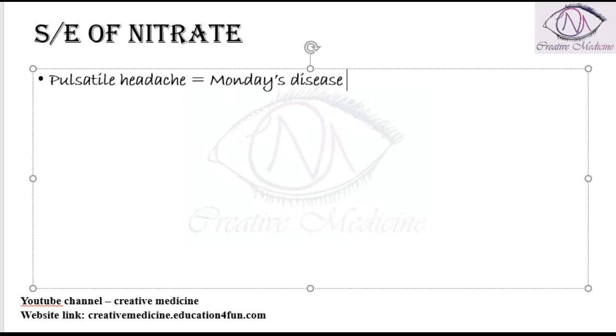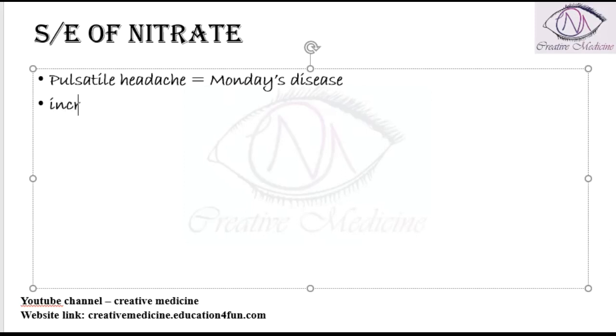Then on the seventh day, that is Sunday, a holiday, the patient does not go to his work, so he does not inhale nitrates. As a result, when the patient goes to work on Monday, because on Sunday there is no activation of receptors by the nitrates, the tolerance is decreased. So once the patient goes into his work on Monday, he again inhales the nitrates. Now these nitrates will act on the receptors, thus causing pulsatile headache. So this is Monday's disease.